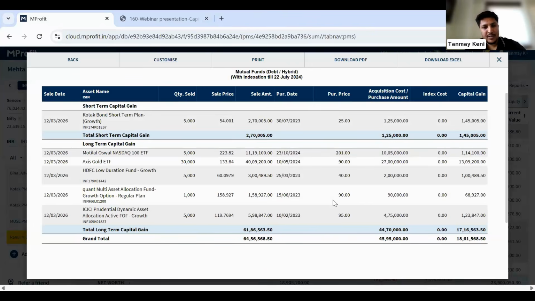But let's say if there is a loss, as already informed about the criteria, short-term capital loss can be set off against short-term and long-term gain, but long-term capital loss can be set off against only long-term capital gain to reduce the overall tax liability. This particular report will definitely help you to make that decision. It's ready-made data which we are providing for different asset classes. So you can just generate this report, see which different assets are making a loss, and then take a call to set off against gain and reduce the overall tax liability. This is the right time to look at this report and take a decision.